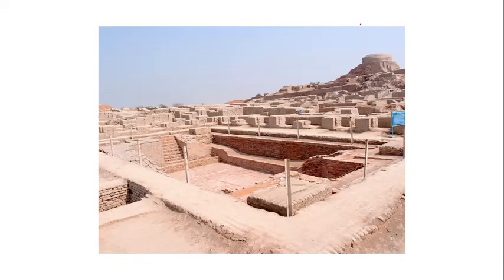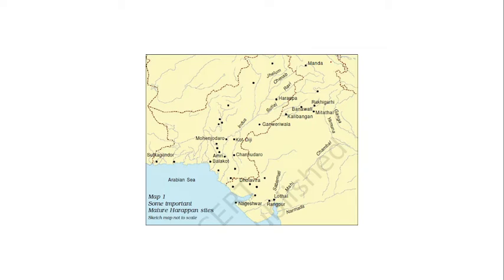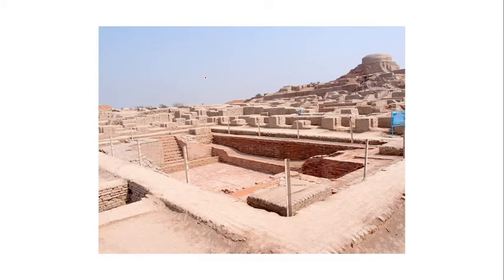Here you can see the contemporary civilizations: Mesopotamia, and here Egypt, and the Chinese civilization was also flourishing when the Indus civilization was flourishing here. This is the geographic location, and these are some of the important Harappan towns. This is an image of an urban area, where you can observe some part is on a raised platform and some part is on a lower platform.